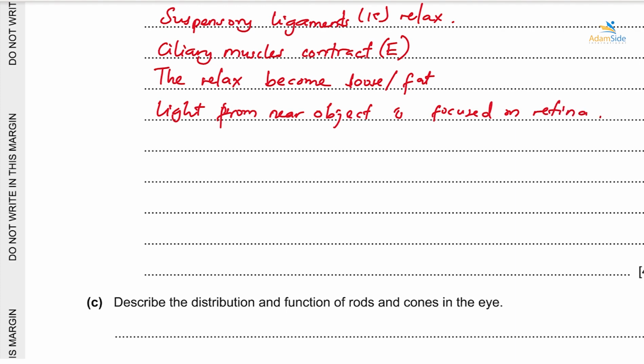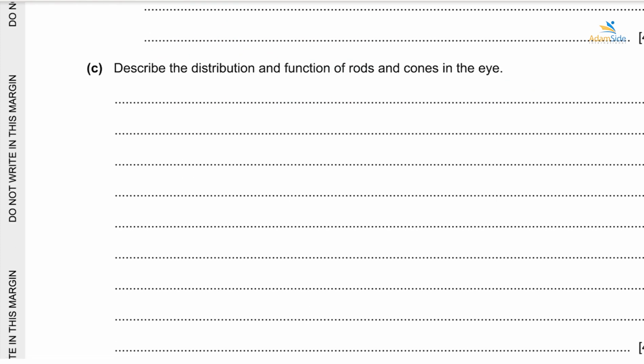Okay, the distribution and function of rods and cones in the eye. Describe the distribution and function of rods and cones in the eye. So we have to talk about how rods and cones are distributed and how they function inside the eye. First of all, we need to know the function of a cone. Cones are receptor cells in the eye, but rods are also receptor cells in the eye. Cones are sensitive to bright light, while rods are sensitive to dim light.